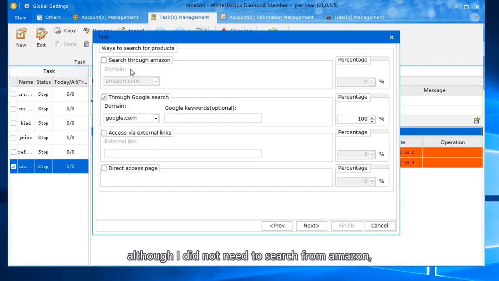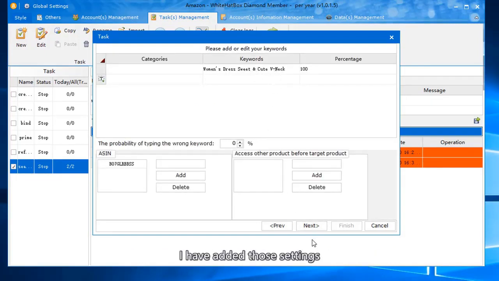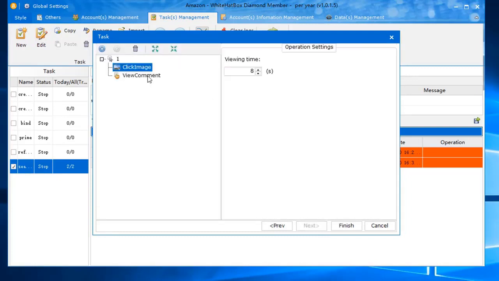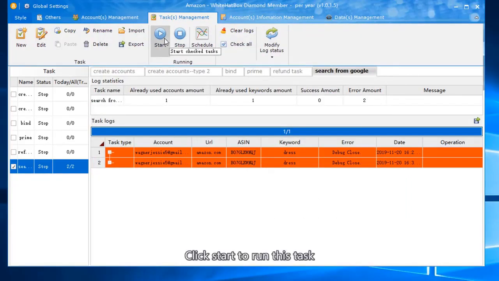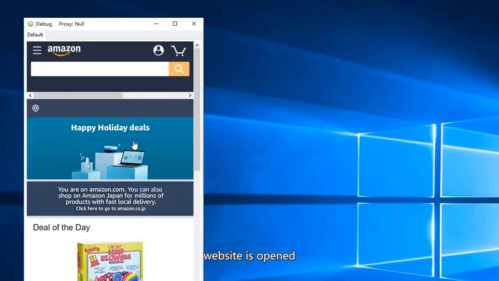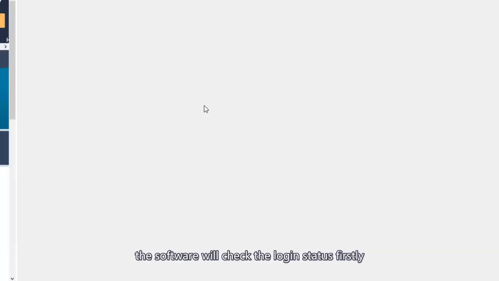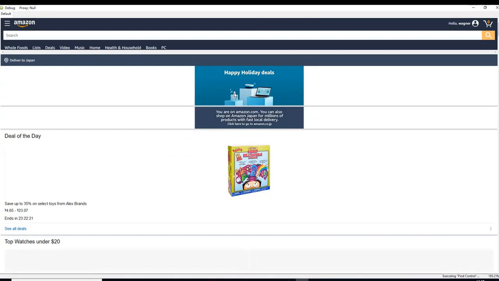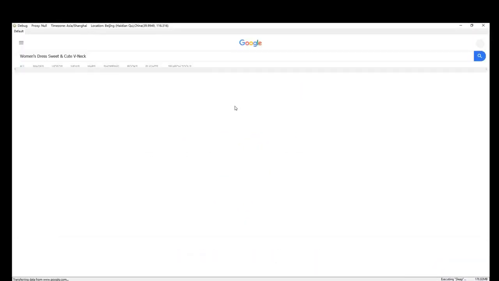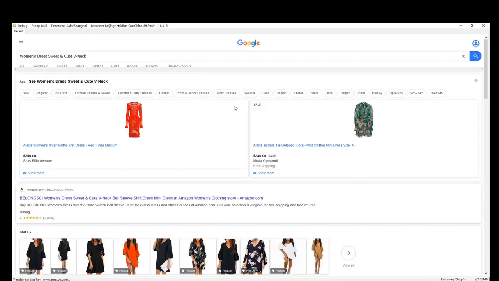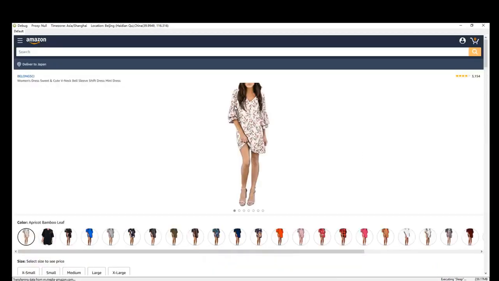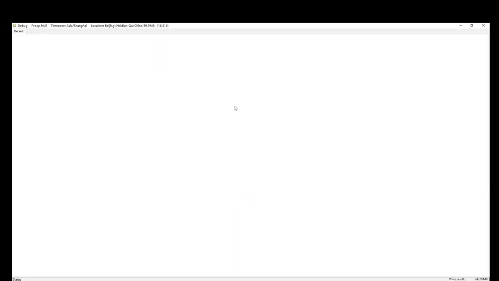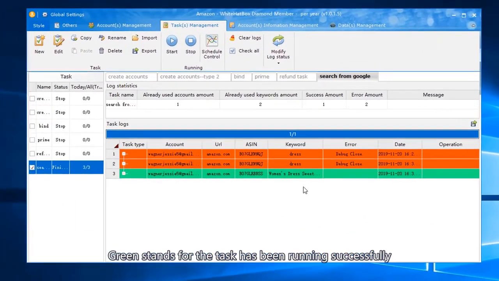Although I do not need to search from Amazon, I need to select the correct domain because the software will check the account login status first. I have added those settings. Click Start to run this task. The website is opened. The software checks the login status first, just like I said. Search the keyword in Google. Enter into Amazon. Green stands for the task has run successfully.